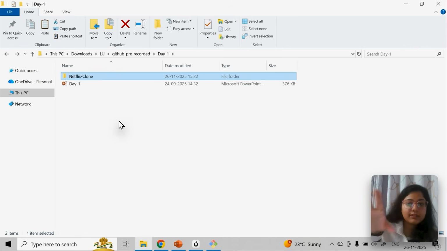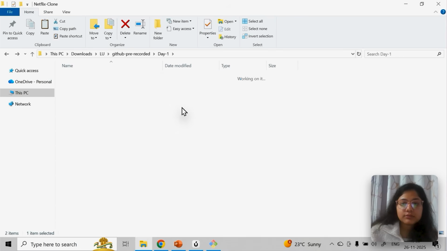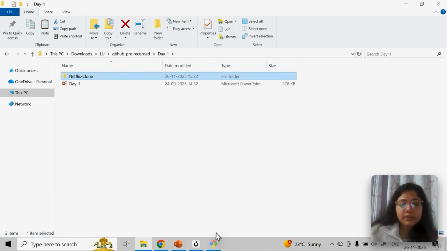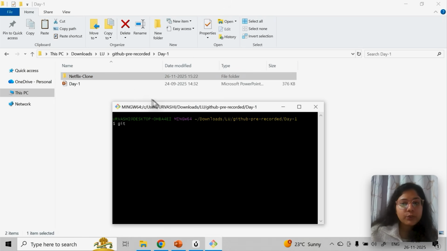So you guys can see this. This is what I'll show you how to push to GitHub. Okay, so this is what we are going to do. If I double click on it, this is what I have created simply with HTML and CSS. Okay, so this is what I'll demonstrate. For now this configuration you can do from anywhere.